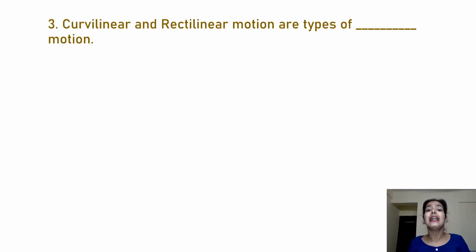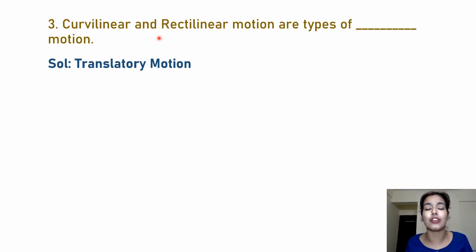We know it very well from when we discussed the first type of motion, translatory motion, where a body moves as a whole. It consists of two types of motion, that is curvilinear and rectilinear. So curvilinear and rectilinear together are known as translatory motion. So the answer here is translatory motion.